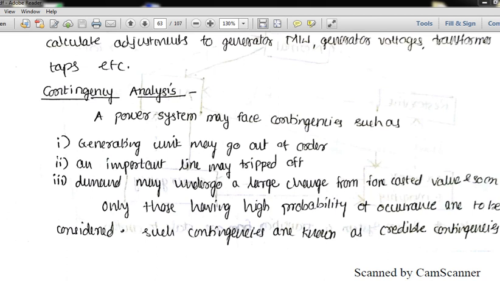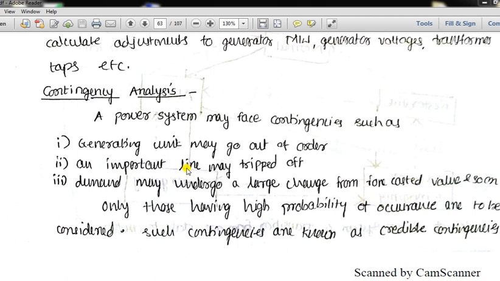Now let us see what types of contingencies may occur in a power system. The power system may face contingencies such as, first, a generating unit may go out of order, meaning there may be a fault on the generator side. Secondly, an important line may be tripped.